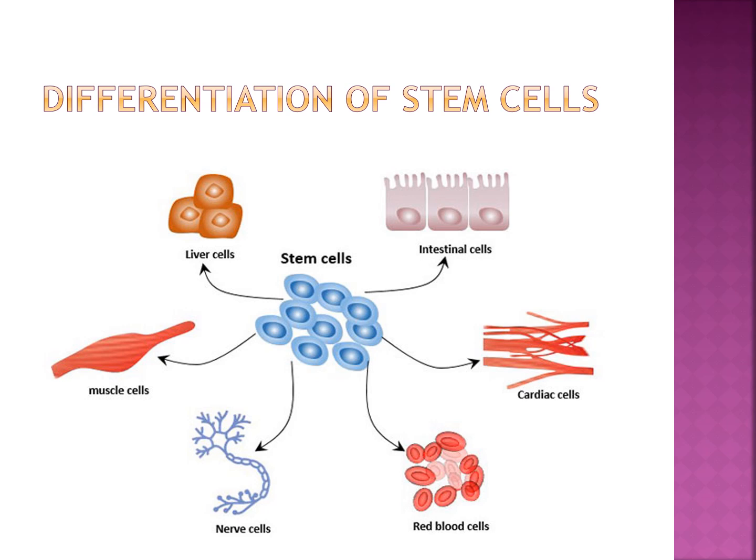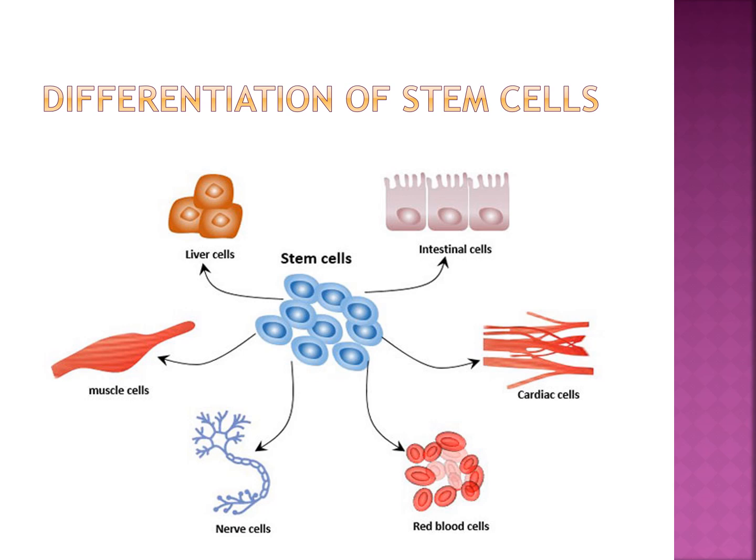Okay, understood, children? Differentiation of stem cells. Stem cell therapy means replacement of the damaged part, to replace the damaged or otherwise lost organ, the neurons.